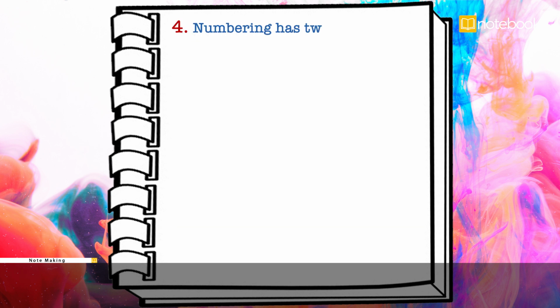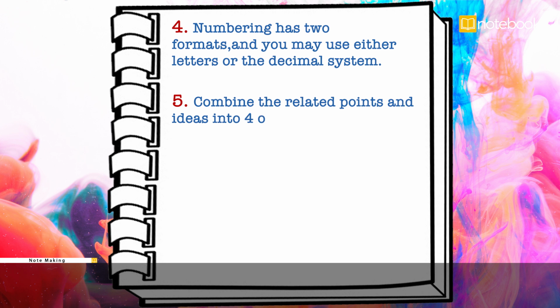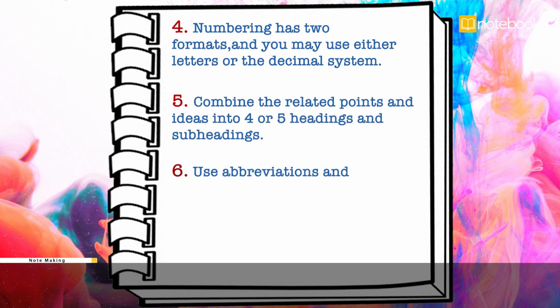Numbering has 2 formats, and you may use either letters or the decimal system. Combine the related points and ideas into 4 or 5 headings and subheadings. Use abbreviations and symbols for quick note-taking.